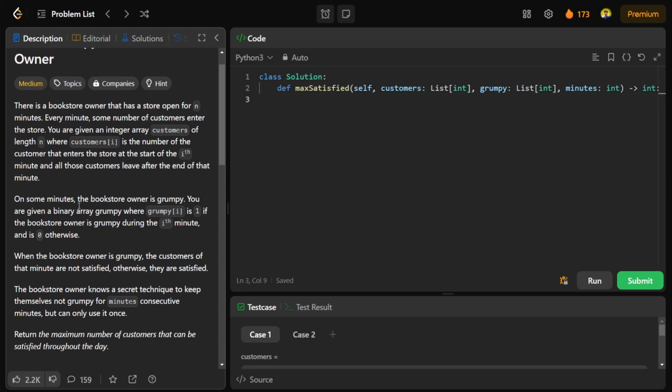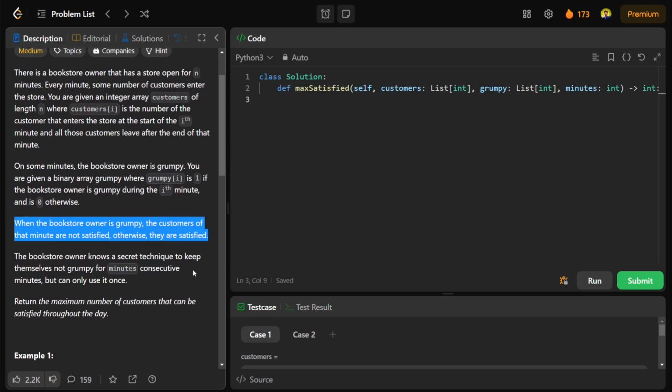So you are given a binary array grumpy, where the owner is grumpy when the ith index is 1, you can say true. If it is 0, that means he is okay. Whenever the bookstore owner is grumpy, or angry, the customers of that particular minute are not satisfied.